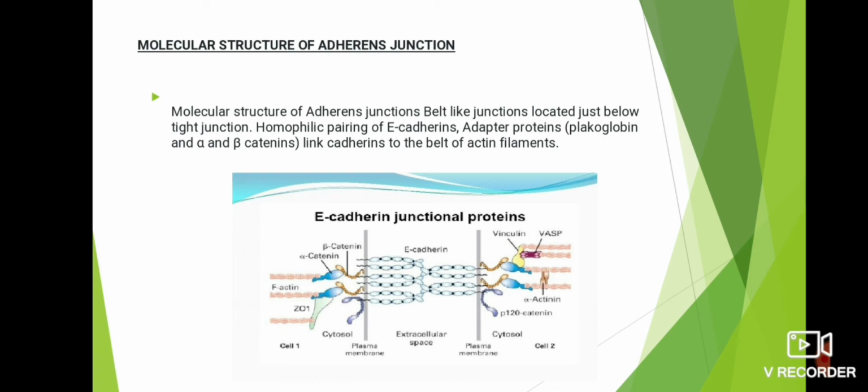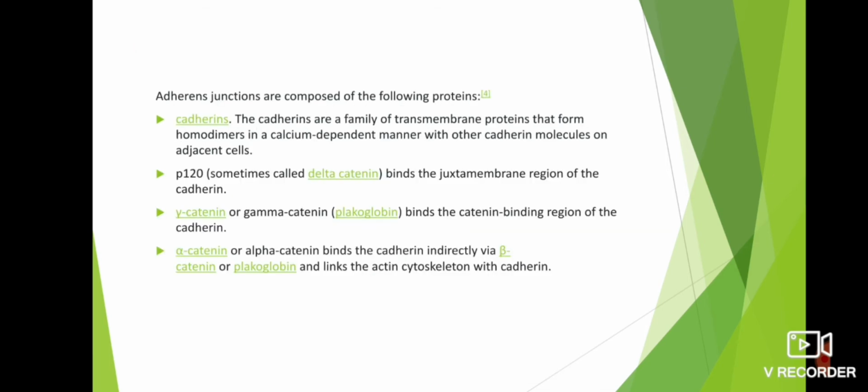Adherens junctions are belt-like junctions located just below the tight junction. Homophilic pairing of cadherins, adapter proteins, plakoglobin and alpha and beta catenins link cadherins to the belt of actin filaments. Adherens junctions are composed of the following proteins.